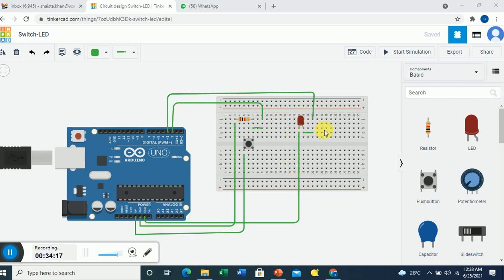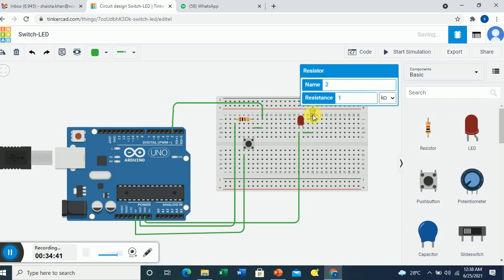One thing I forgot to connect is a resistor. I need to connect one resistor also, so I'll delete this wire and take one resistor. Resistor value you can also set with the help of this.